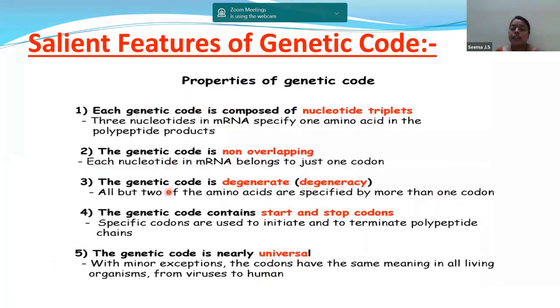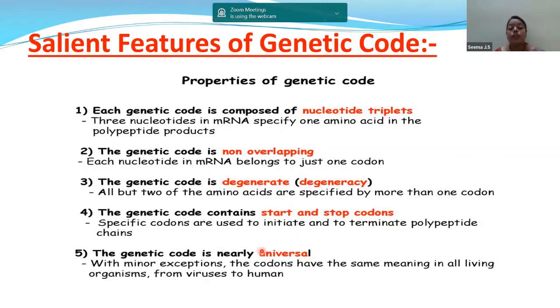Next, the genetic code is degenerate. All but two of the amino acids are specified by more than one codon. So they are degenerate, that is, they are specified by more than one codon. And the genetic code contains start and stop codons. Actually, you have a total of 64 codons. Out of them, 61 are coding codons. The remaining 3 are nonsense codons. Among them, we have the start and the stop codons.